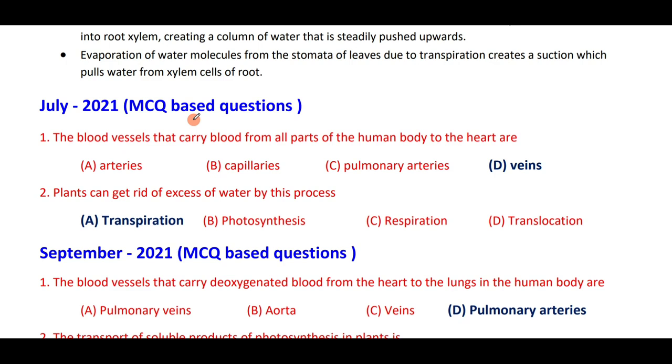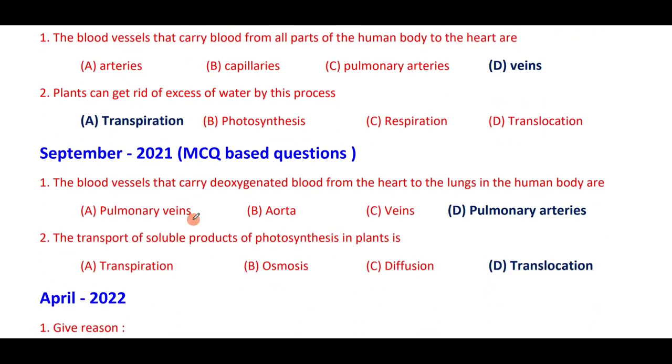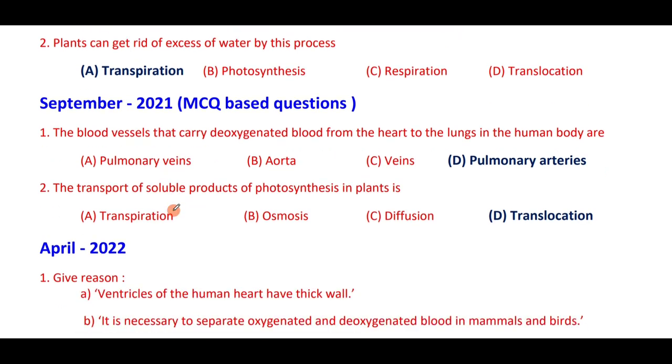Next question, the blood vessels that carry deoxygenated blood from the heart to the lungs in the human body are pulmonary arteries. The transport of soluble products of photosynthesis in plants is called translocation. What is translocation? It is the process of transportation of food materials by phloem, called translocation.